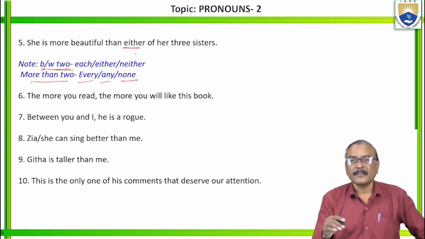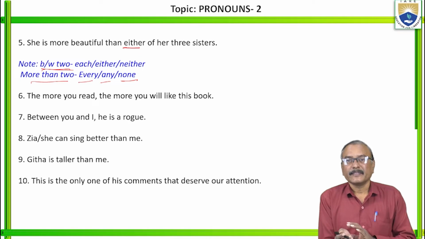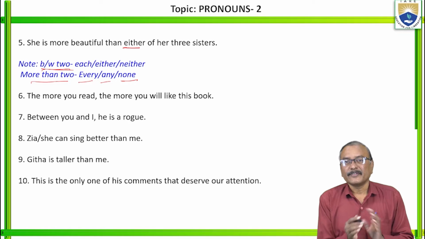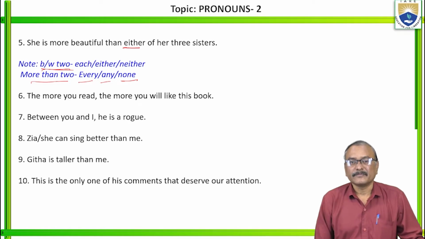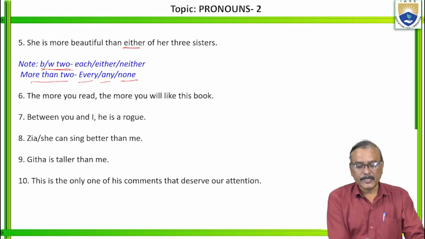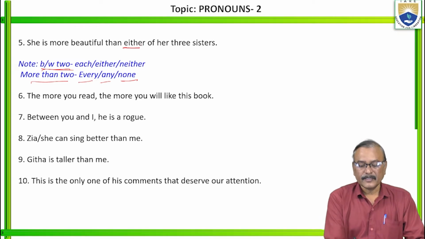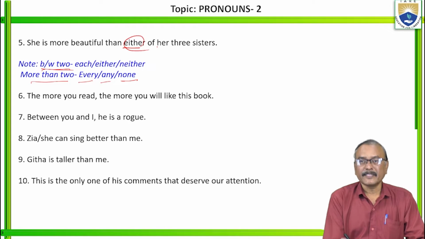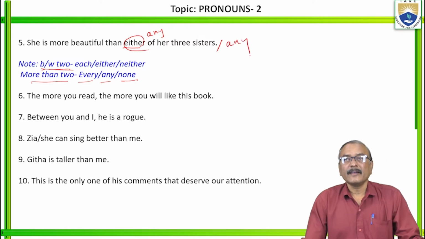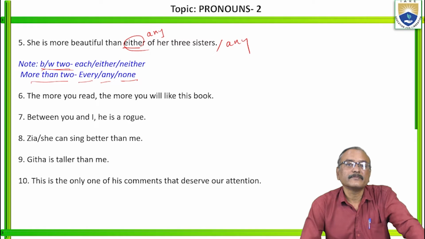Either is used between two only, either A or B. Neither A nor B. Each of A and B. Each of them. Each of the two. So when there are only two, you have to use each, either, neither. If it is among more than two, don't use either. It should be any of her three sisters. What is that? Any. So the answer is any. Any of her three sisters. Got it?